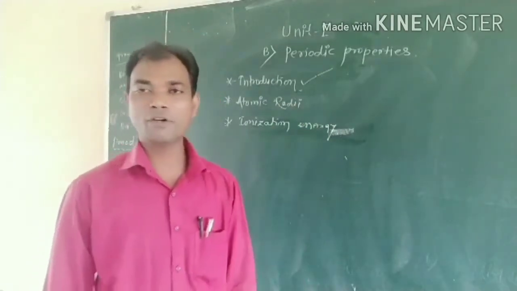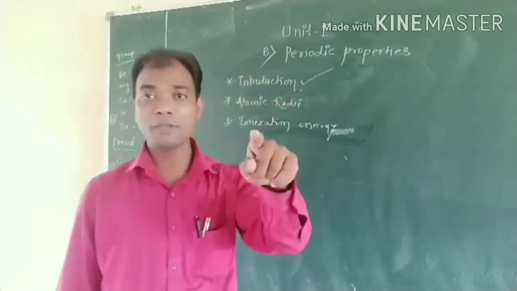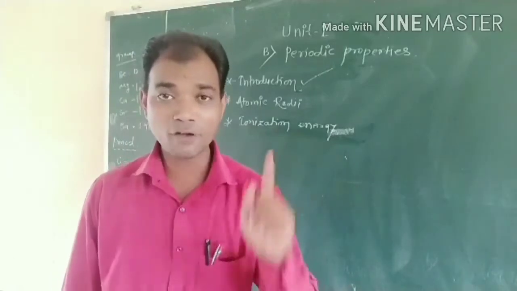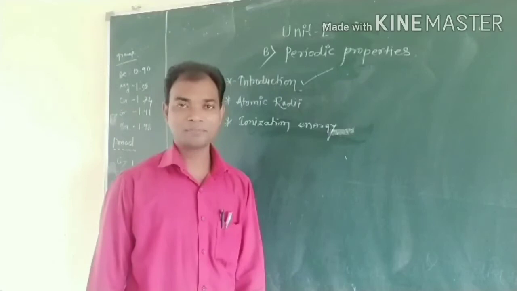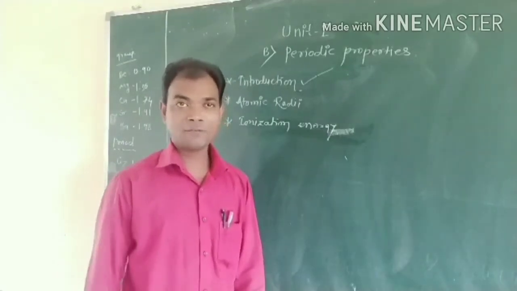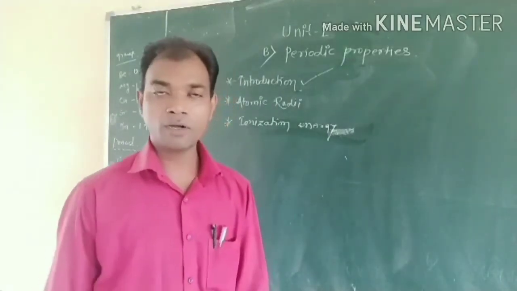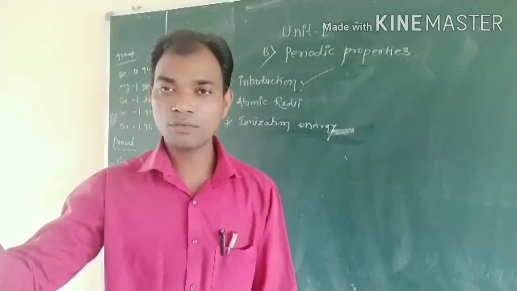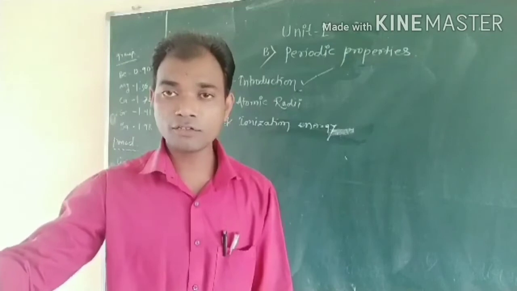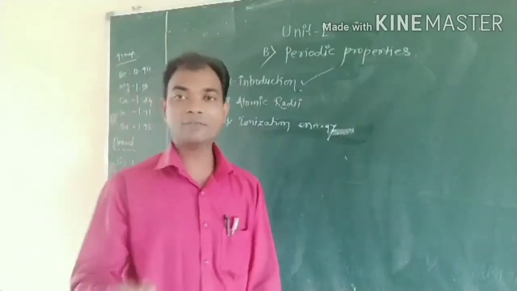Then a new scientist came, Mendeleev. Mendeleev arranged the periodic table with the help of atomic weight. By using the concept of atomic weight, Mendeleev arranged the periodic table into 7 horizontal rows and 18 vertical columns.